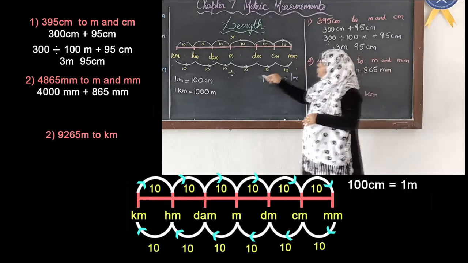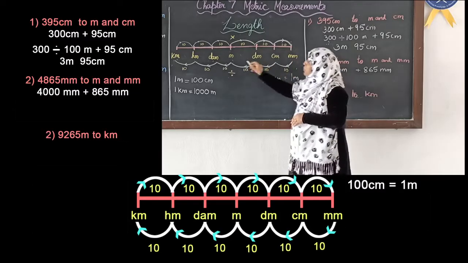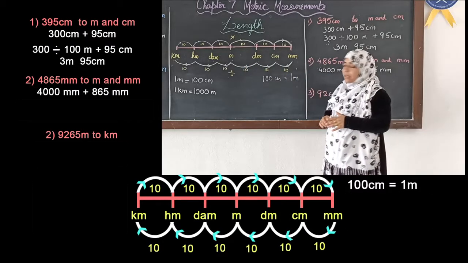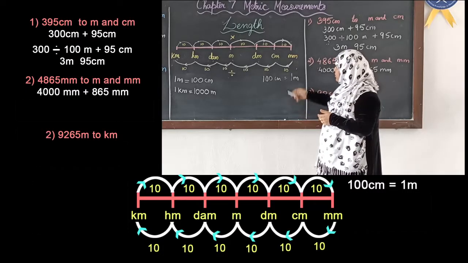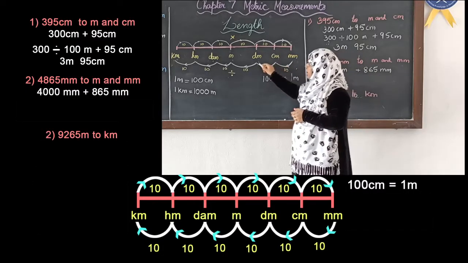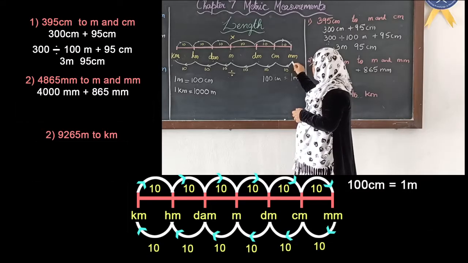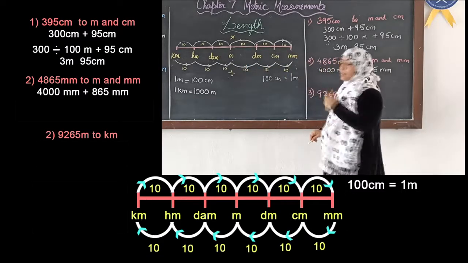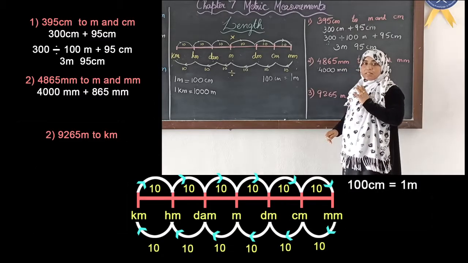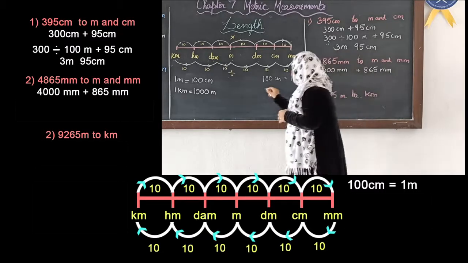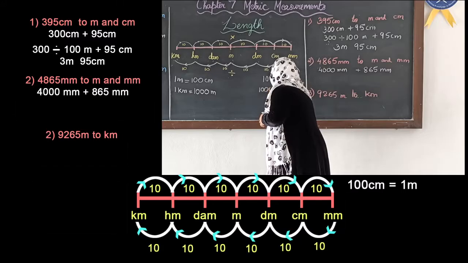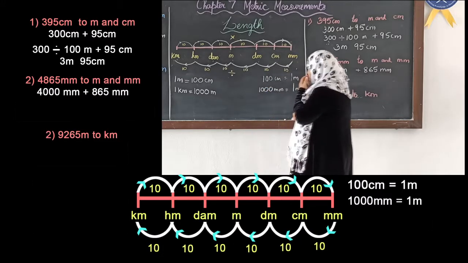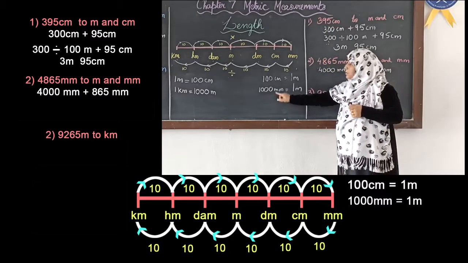Now millimeters to meters, smaller unit to bigger unit. So what we will do? We have to divide, right? Now with what we have to divide? For that we have to see how many jumps we have to take. It is 1, 2 and 3. 3 means 3 zeros. 3 zeros means it is 1000. So 1000 millimeters equal to 1 meter. So we are going to divide with 1000 here.